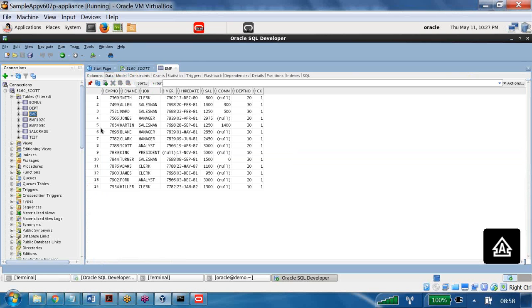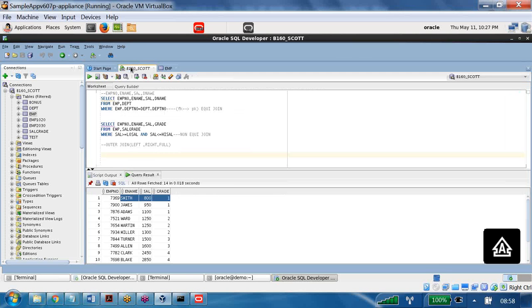In the EMP table I have here, let's say I sort the data based on the department number. Tell me, in the 10th department, how many members are working? 3 members. In 20 department, how many members are working? 5 members. In 40 department, how many members are working? No members are working. So like that, I want the output.